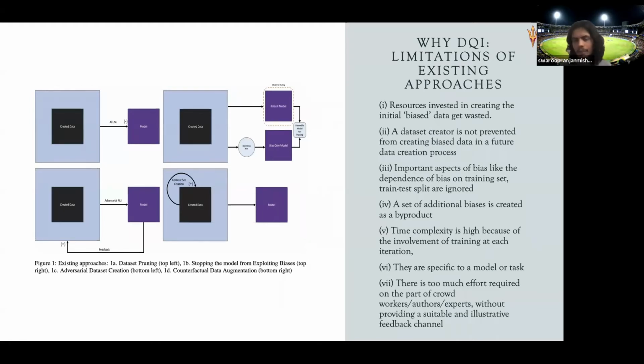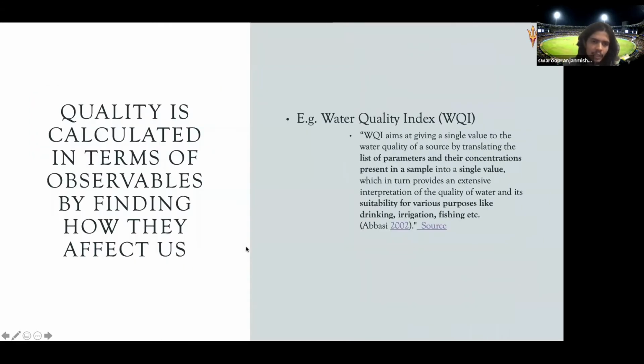Apart from that, you're not able to really get any feedback from that. We try to address these problems using our DQI. Now, as I said, DQI will be like a mathematical formula of quality of several different variables, right? Now, how do we find that formula? For that, the best way is to mimic what other people have done in other domains, right?